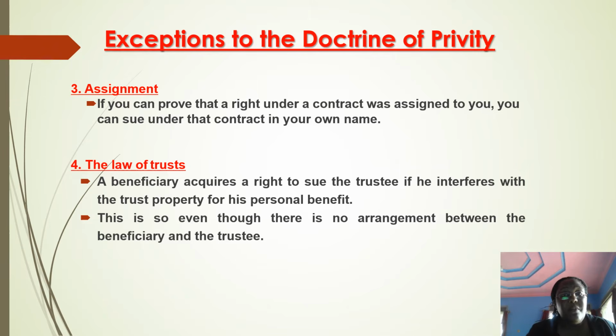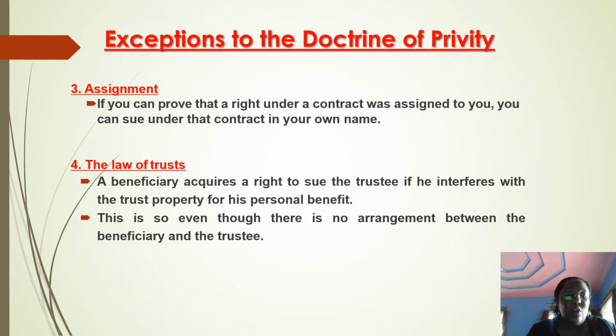So the doctrine of privity won't work on you, by respect of the fact that what you're handling is an assignment. So if you can prove that under a contract, the contract was assigned to you or was transferred to you, even if you are not originally part of the people who signed the contract, the fact that you have the rights of transfer in that contract allows you in law to be able to sue on that contract.